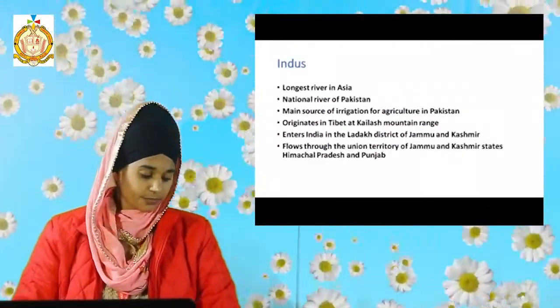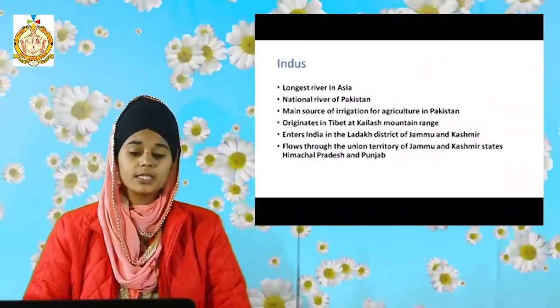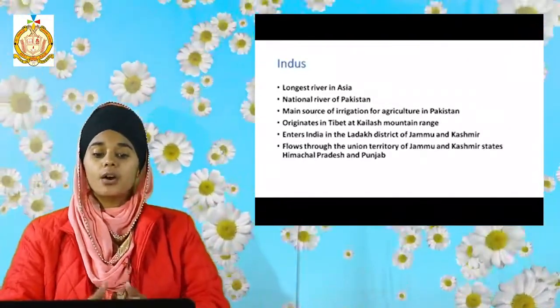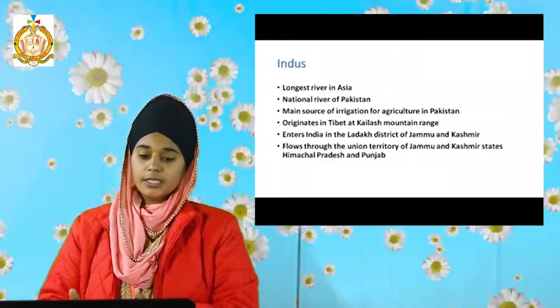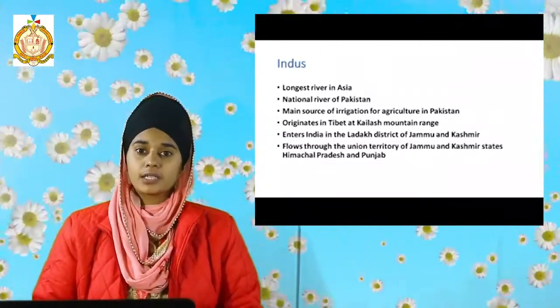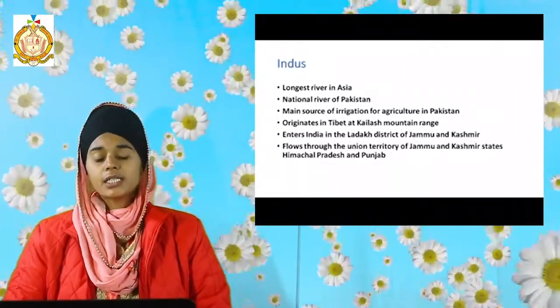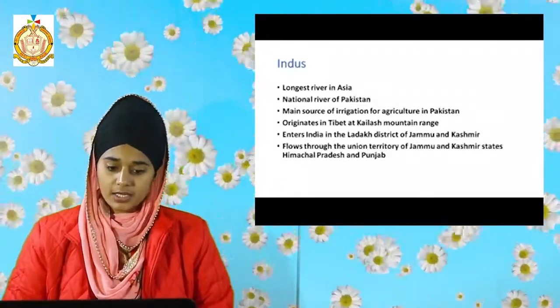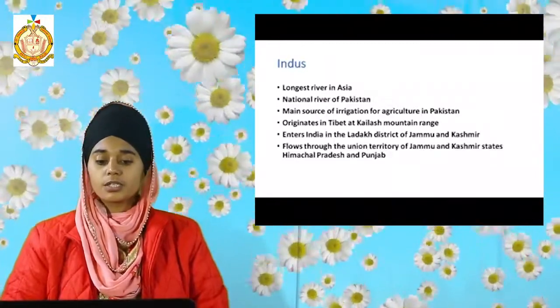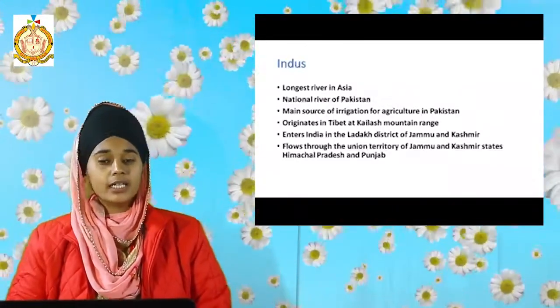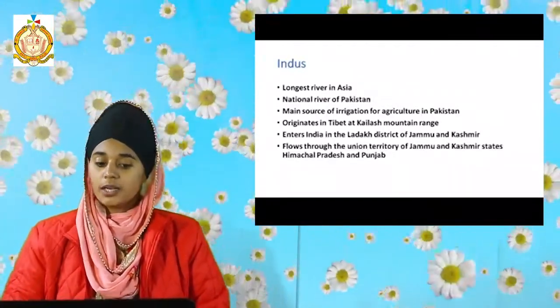First is Indus. Students, Indus river is the longest river in Asia continent. It is the national river of Pakistan and it is the main source of irrigation for agriculture in Pakistan also.